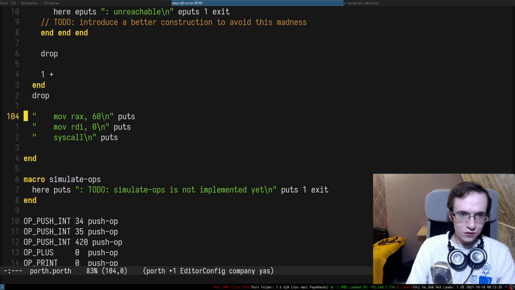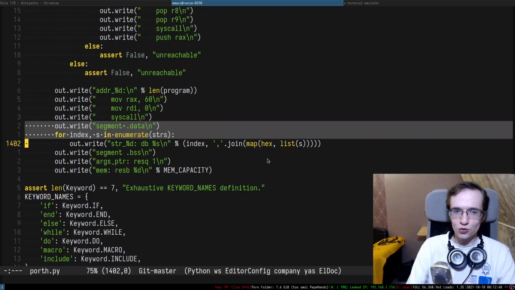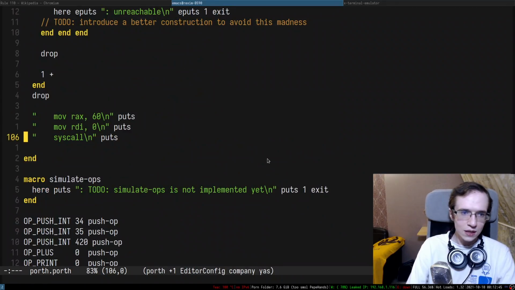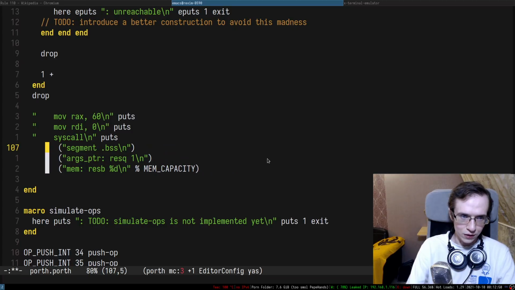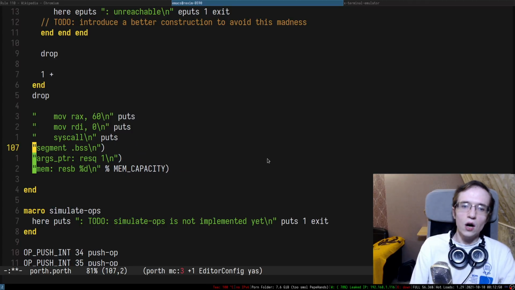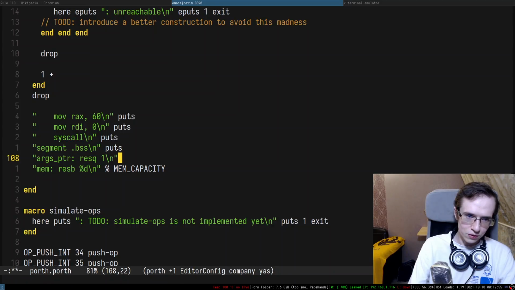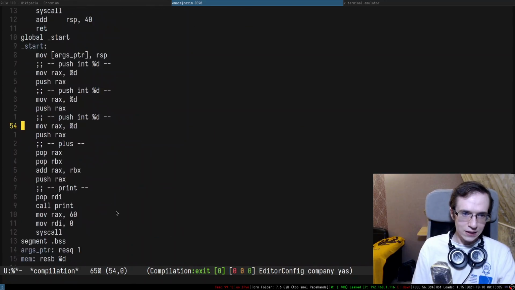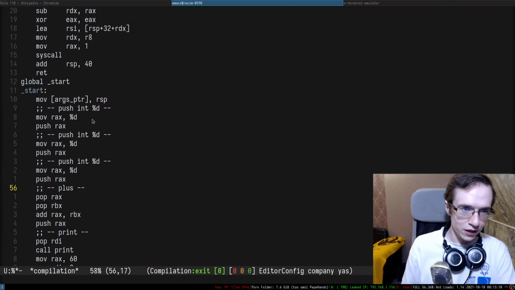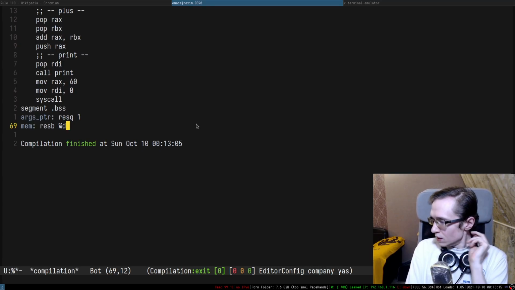So this is gonna be puts. So this is one thing. We don't need a data segment yet. A data segment is only used for the strings. We don't support strings yet, but we also need to put the BSS memory, right? So we need to introduce, oh, the memory capacity. So this one is going to be rather interesting. Okay, so I'm going to just do puts, and memory capacity is going to be implemented later. Okay, so what do we have in here? Yep, I think this does in fact generate something that we can then later try to compile.